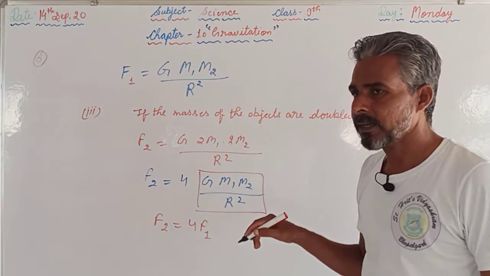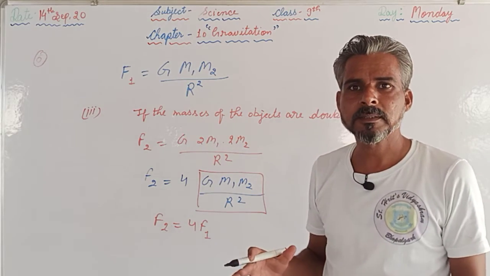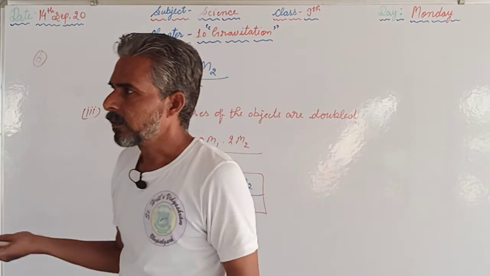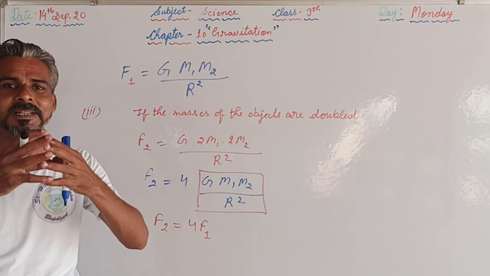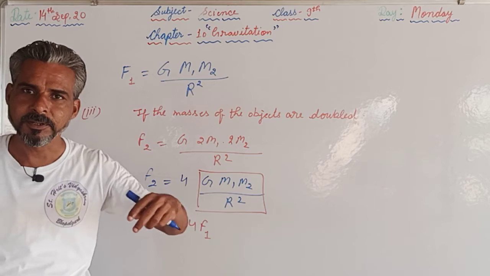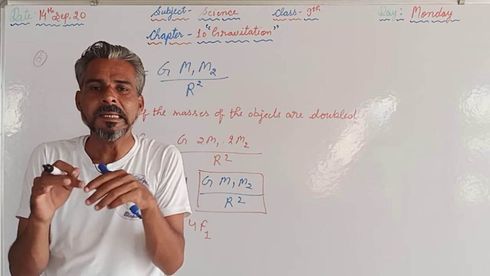So these are the consequences of any change caused in the system. If the masses are doubled or tripled, the force will increase. If the distance is disturbed, means if we increase the distance, the force will become less, it will be reduced. If we decrease the distance between the objects, the force will increase.